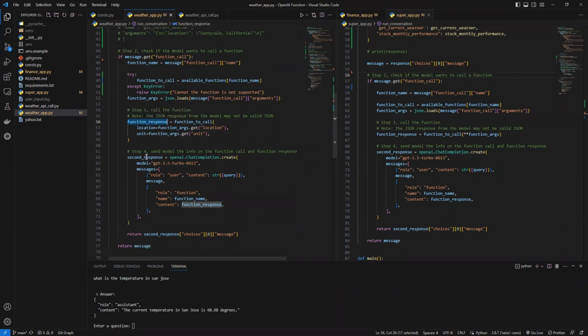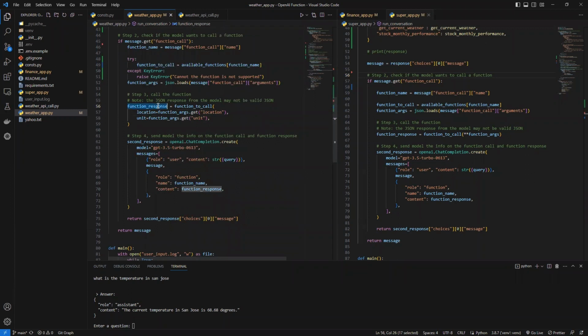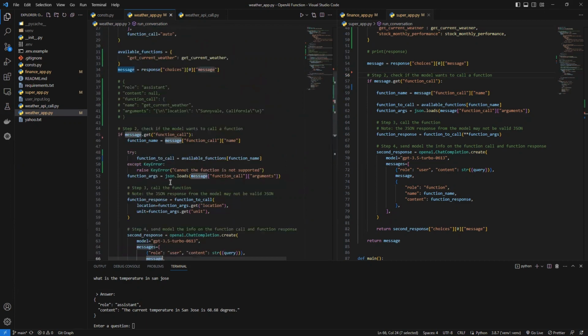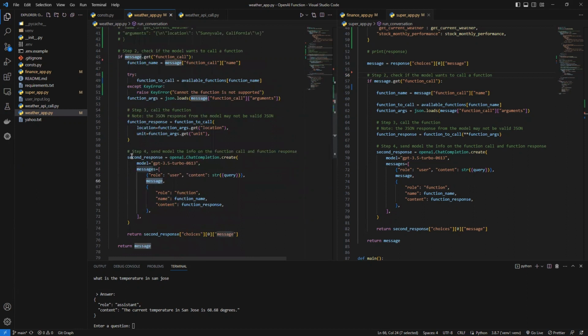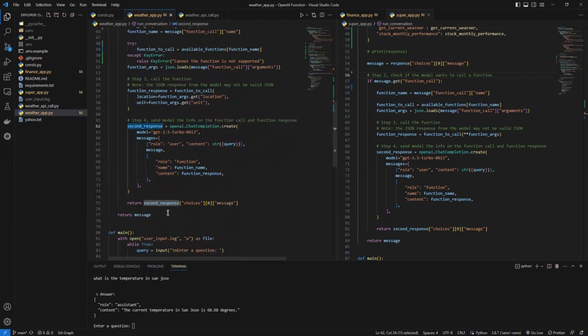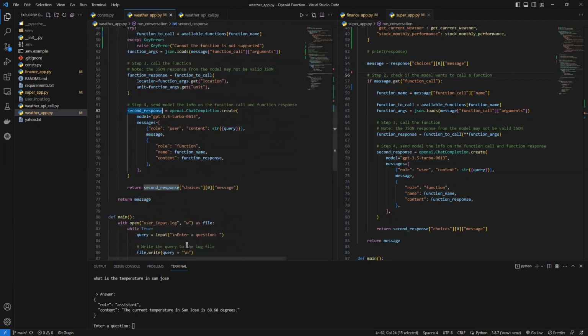After that, we will call the OpenAI endpoint again. We put the response from the third-party API into this content, and also align it with the function name and the query, and the response from the first time. Then we send it to the OpenAI endpoint again to give us the response. So this is how it works.